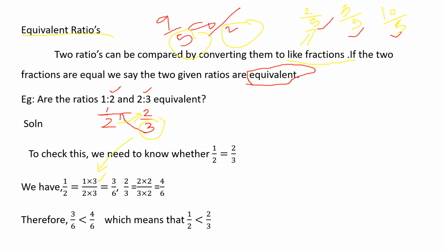Then here 2 by 3, right? This 2 by 3 I am multiplying with this 2. So 2 into 2 and 3 into 2. Multiply: 1 into 3, 3. 2 into 3, 6. Then 2 into 2, 4. 3 twos are 6. So what is the answer? For 1 by 2, you got the answer 3 by 6. And for 2 by 3, when you do the calculation, you got the answer 4 by 6.